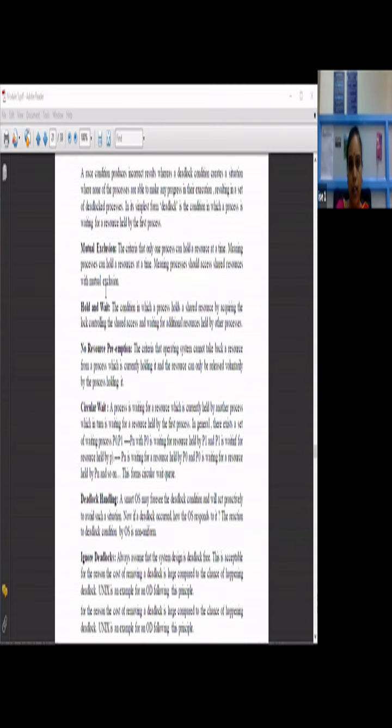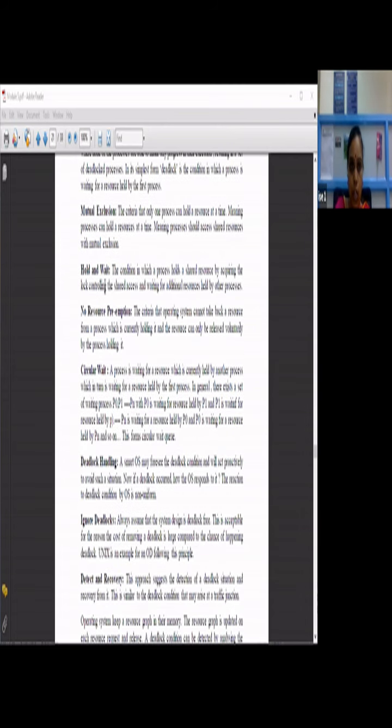There's another term you need to understand: mutual exclusion. That is the criterion that only one process can hold a resource at a time; processes should access shared resources with mutual exclusion. The same resources need to be accessed by many processes.